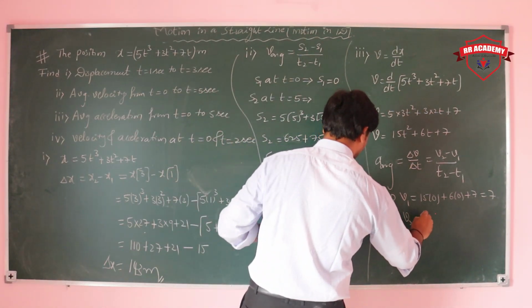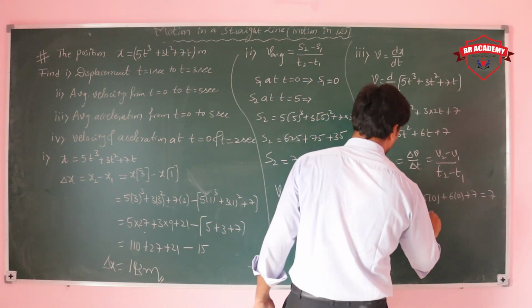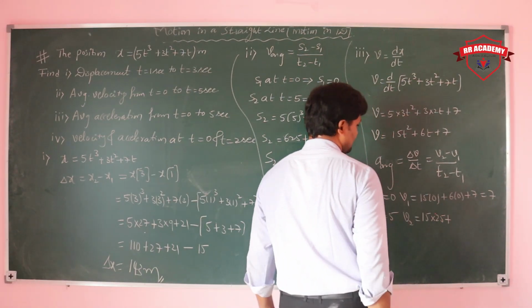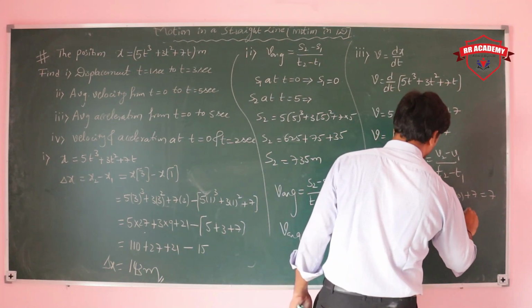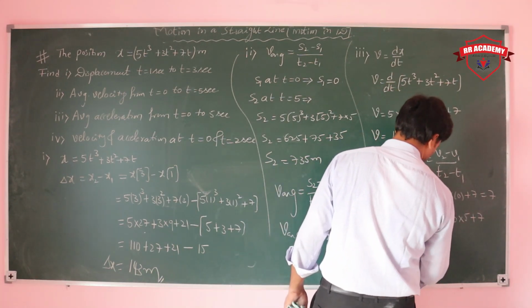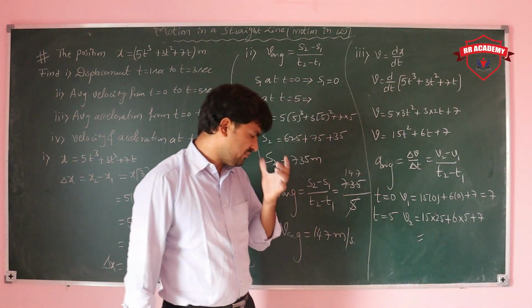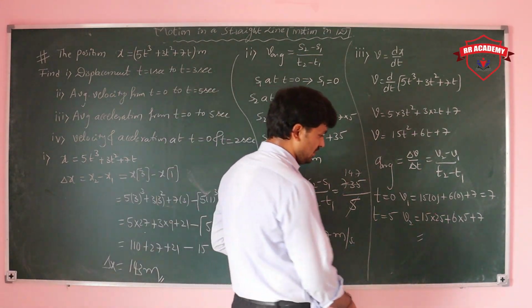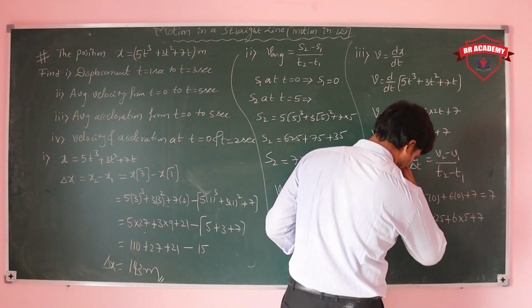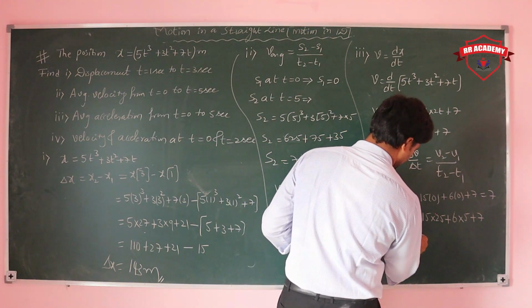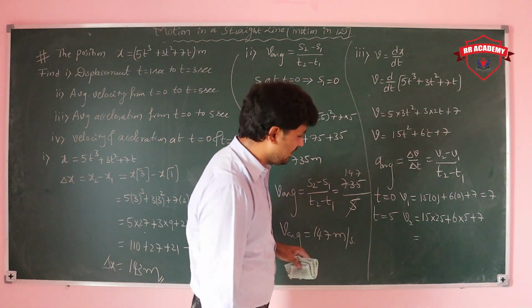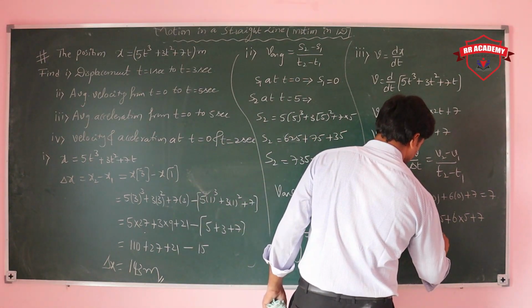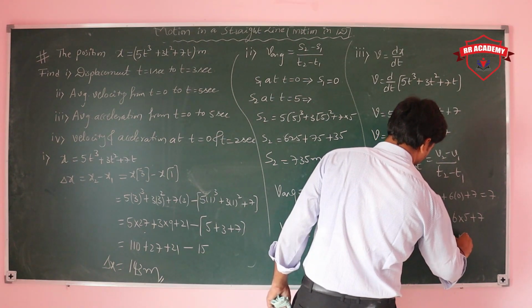Next, t is equal to 5. So what is the value of v2? Take 15 into 5 square, 25, plus 6 into 5 plus 7. 15 into 25 is 375, plus 30, plus 7.